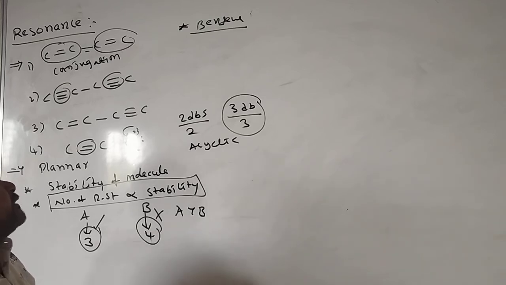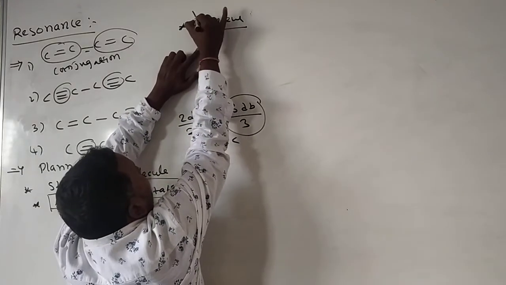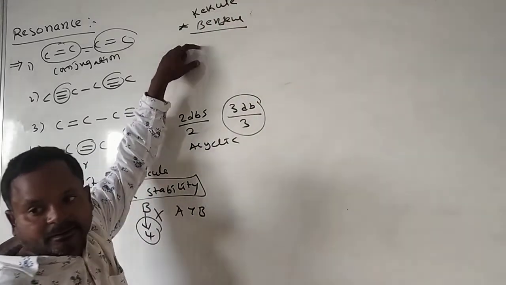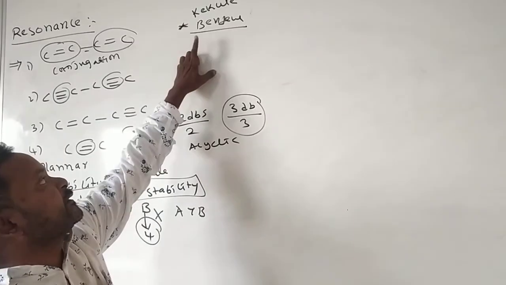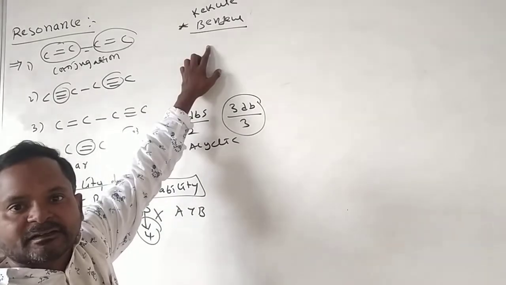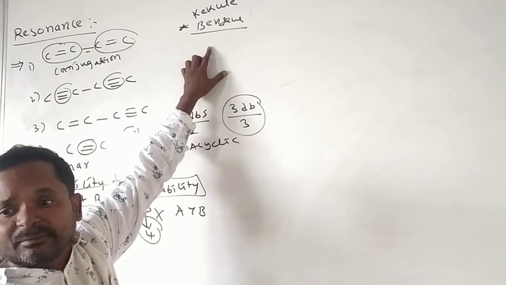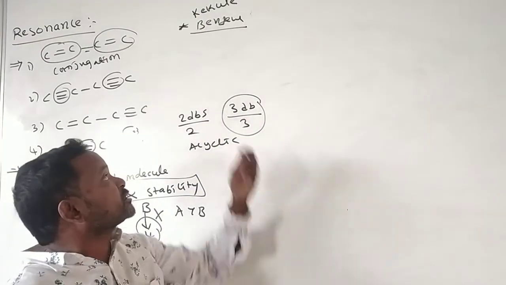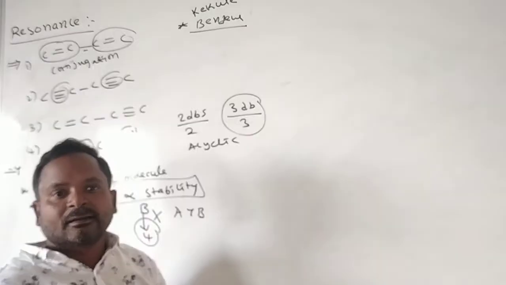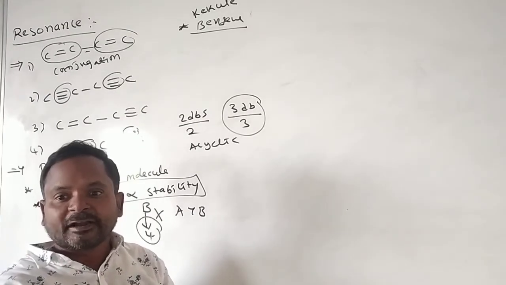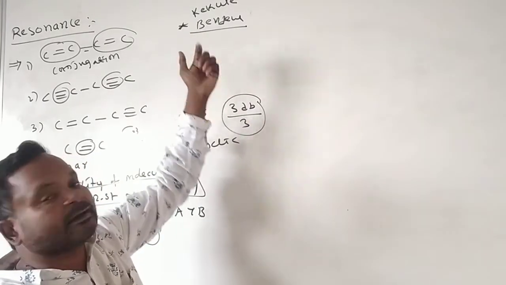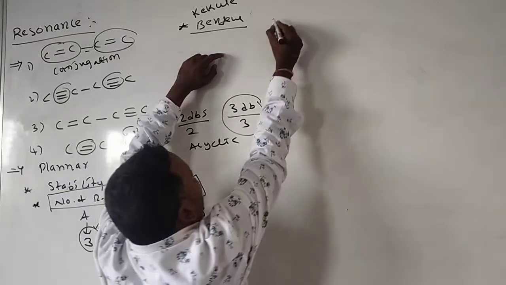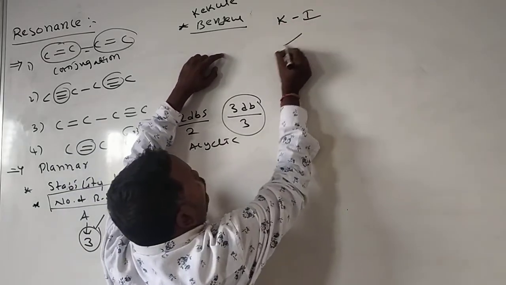Okay, here we'll see one of the important structures of benzene, Kekule benzene. There are a number of benzene structures, like Dewar benzene, Ladenburg benzene; different scientists proposed different structures for benzene, but the structure that explains the complete properties of benzene is only Kekule benzene. Here we have the 2 Kekule benzenes. One is Kekule 1 and the other is Kekule 2.